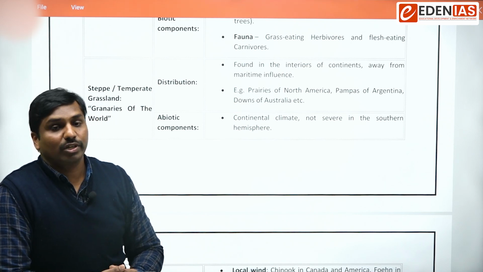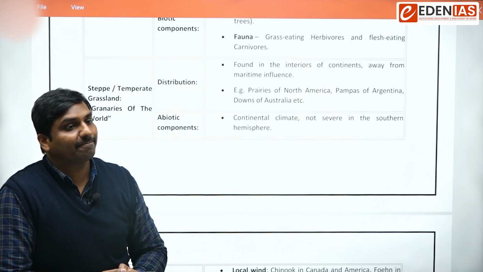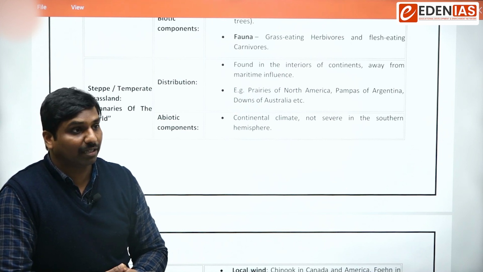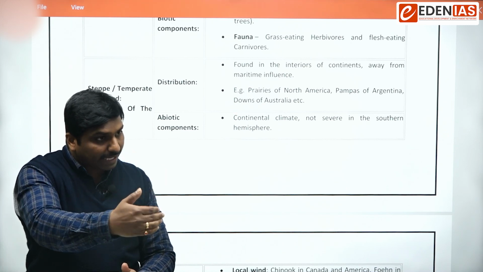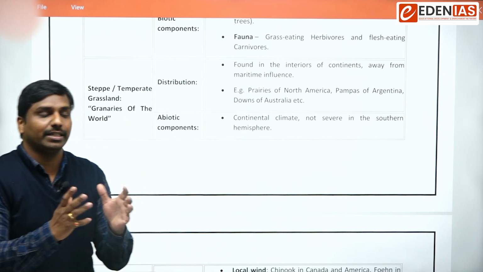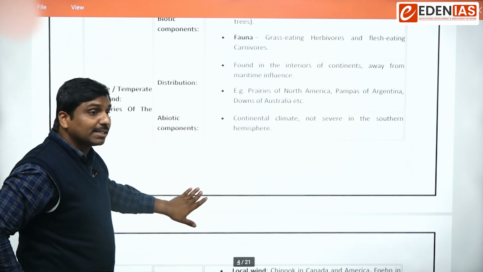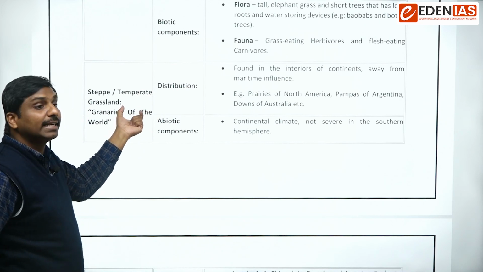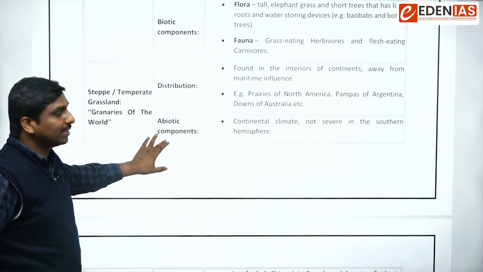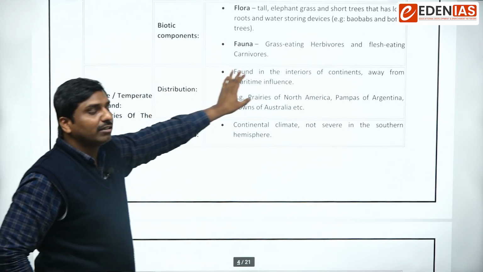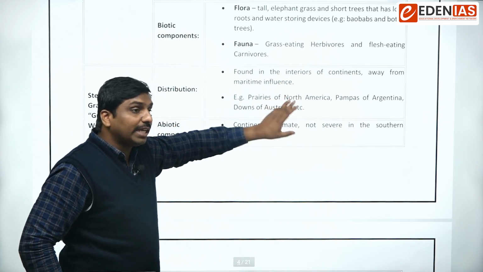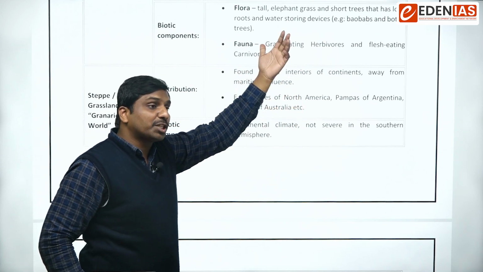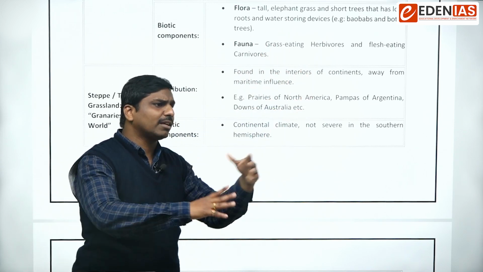Can you remember the prairies of North America? Prairies of North America extend across the USA and Canada. There we can expect the growth of more food grains. That's why they are called the granaries of the world. So where are they distributed? From the savanna point of view, tropical grasslands can normally be seen near the tropics.